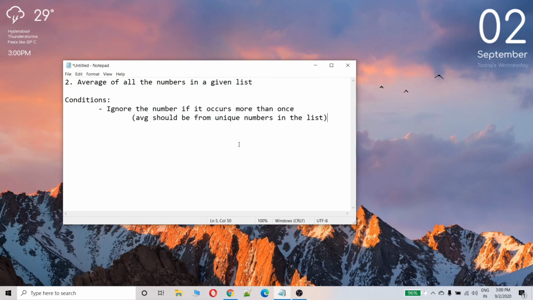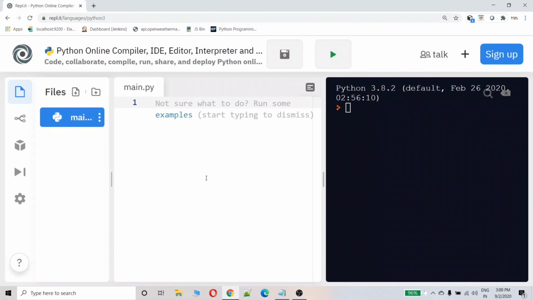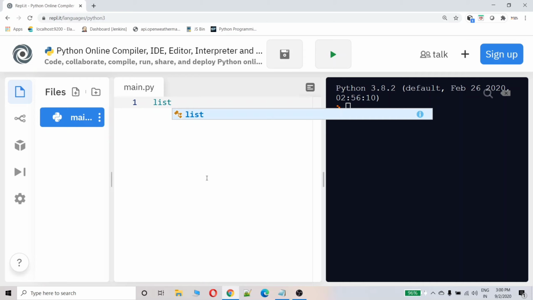The question asked here is to find the average of all the numbers in a given list. Let's try to solve this problem. Sometimes the interviewer may ask you how to define an empty list. This is how you will define an empty list.